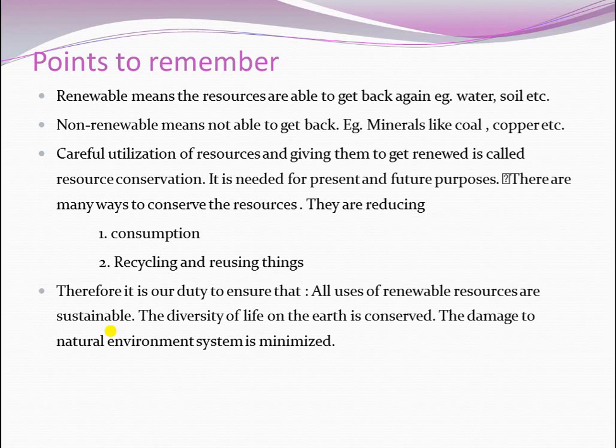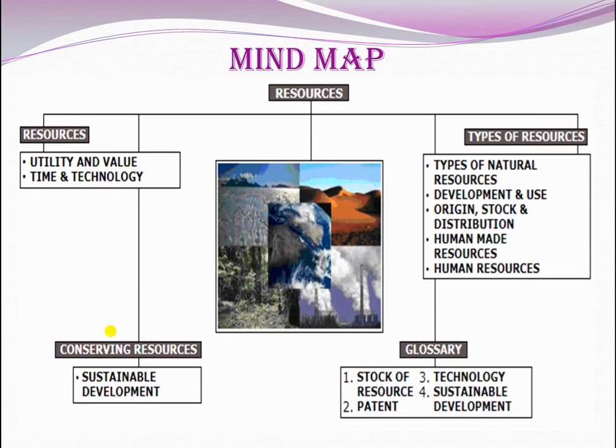Next, let's move on to the mind map. Under this lesson, resources, first you learnt about resources, conserving resources, and types of resources. Under resources, you learnt about utility and value, time and technology. Under conserving resources, you learnt about sustainable development.